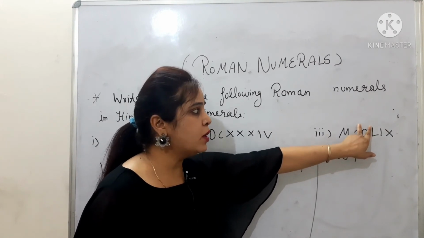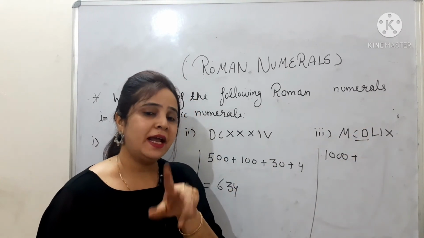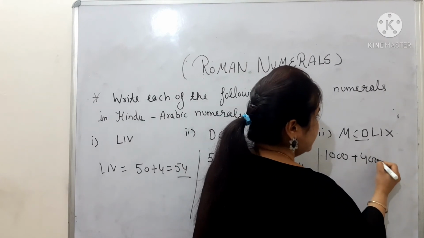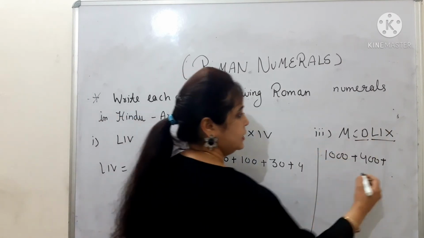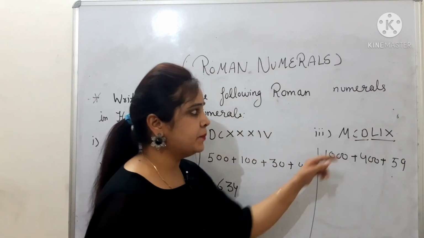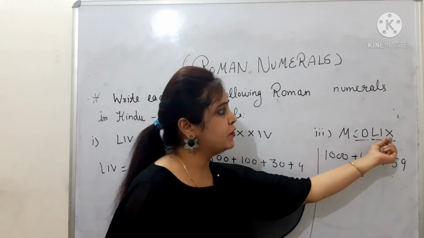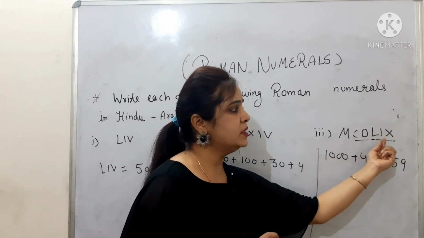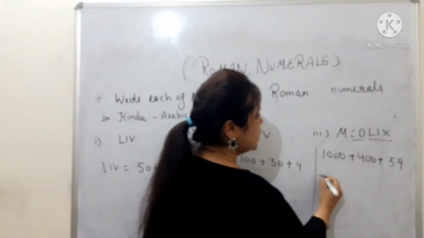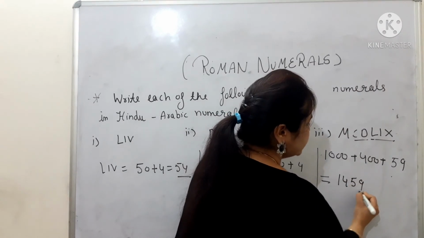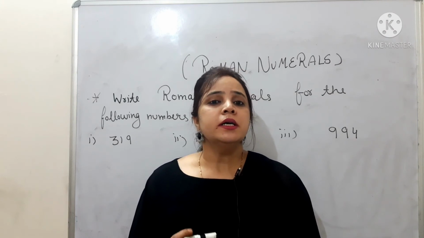And now the symbol of the lower value is written before the symbol of the higher value. So 500 minus 100 will be 400. Clear? Now what does this LIX stand for? This LIX stands for 59. So same here in this case. D stands for the higher value, L stands for the lower value. It means we have added here 50. Now if you can see here, 10 before 1. So 10 minus 1, 9. So that's why 59 I have written here. So it becomes 1459.